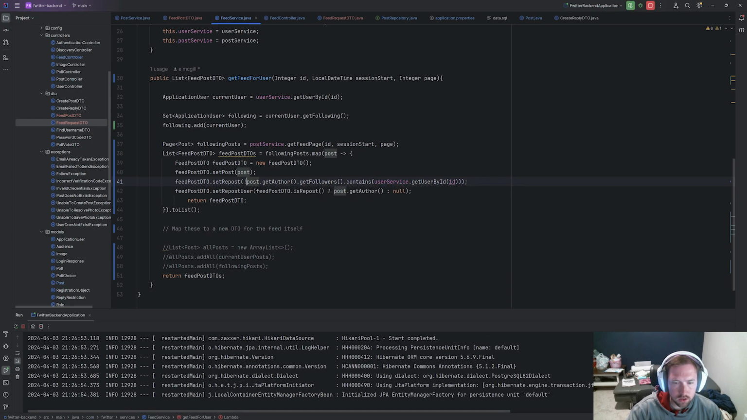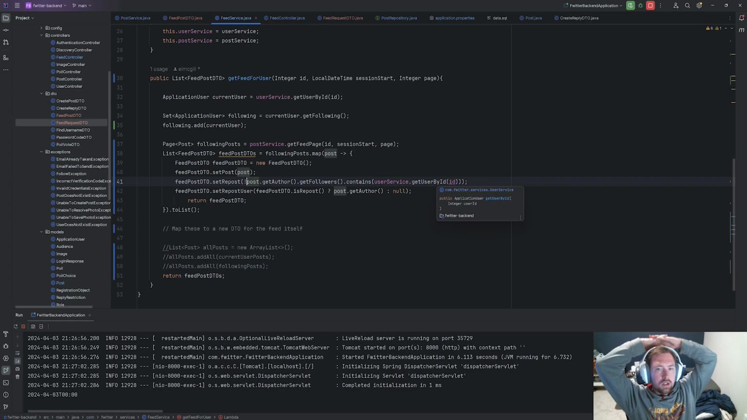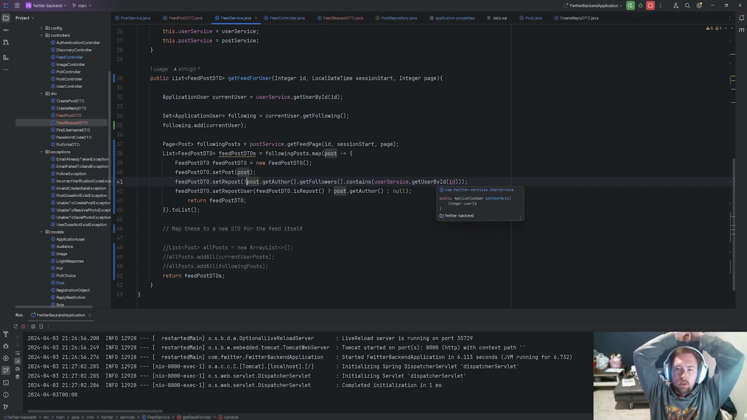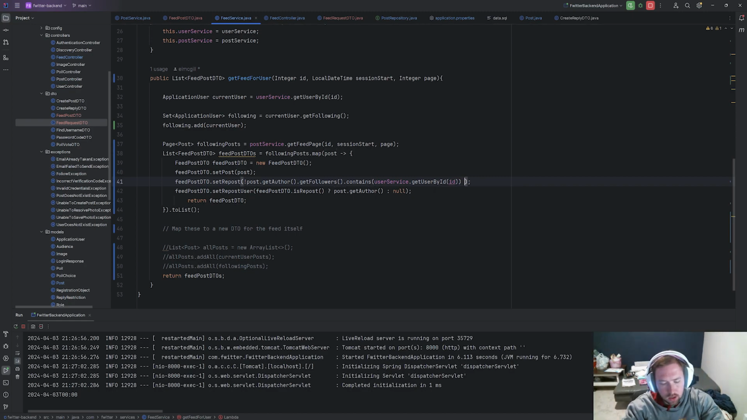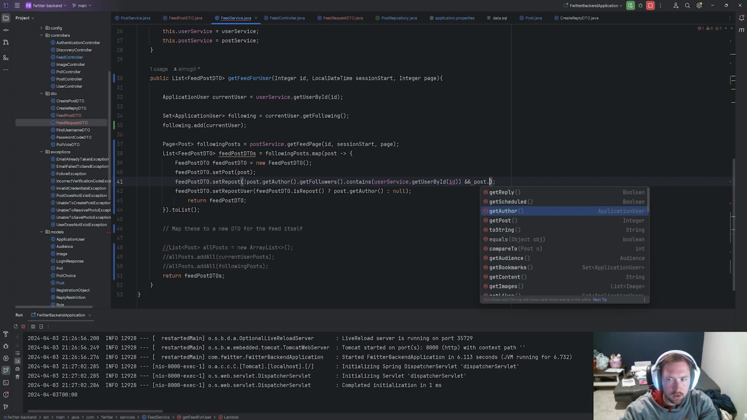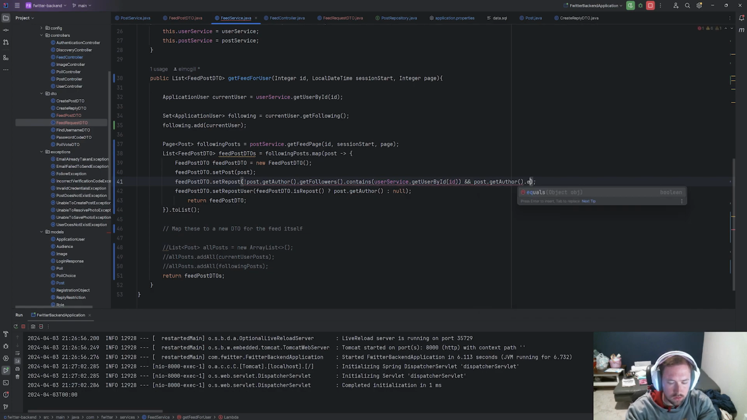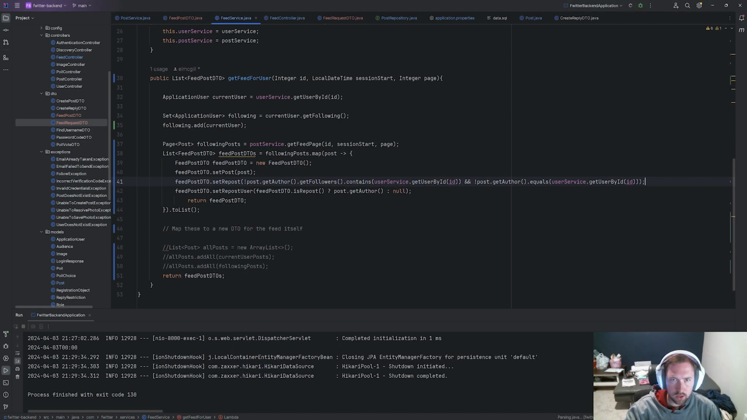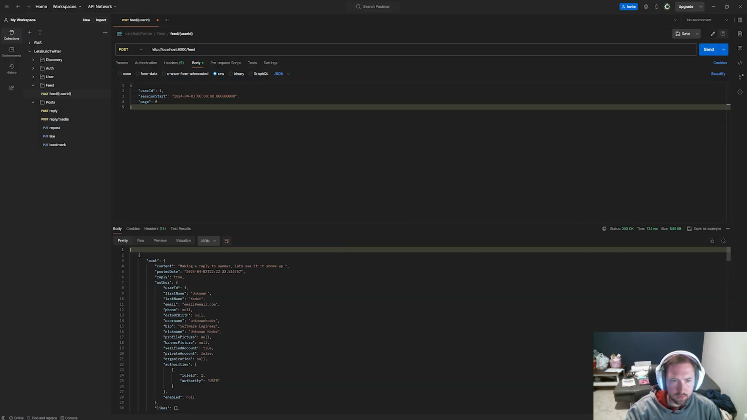I think this logic's incorrect. We need to check to see if we do not follow the author, which is what we're doing here. Let's say and the post dot getAuthor dot equals userService dot getUserById. We're going to say not. So both of these. So if it's not in our follower list and it's not the current user that's logged in, let's try this. Let's see. I should probably simplify this a lot.